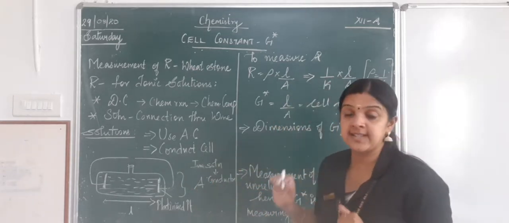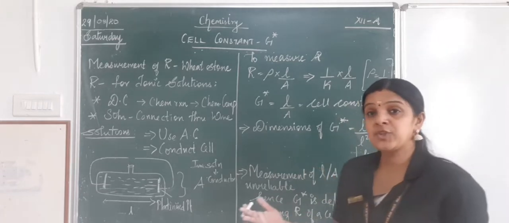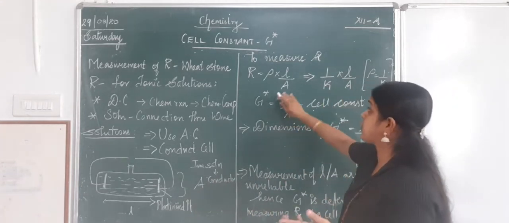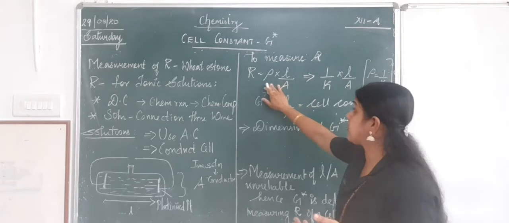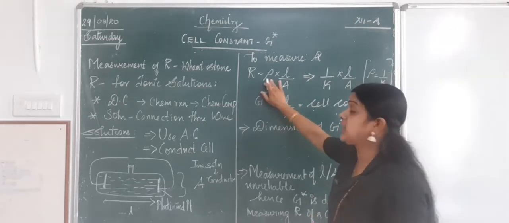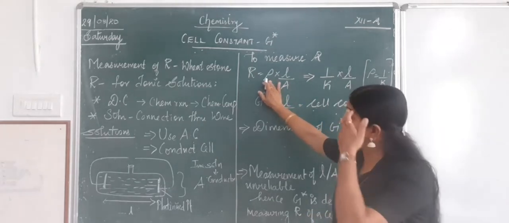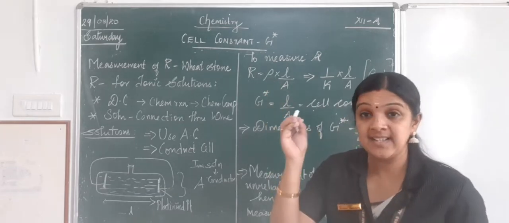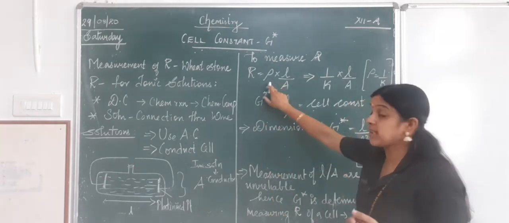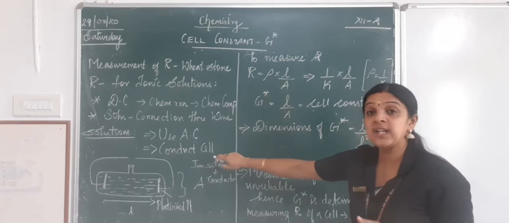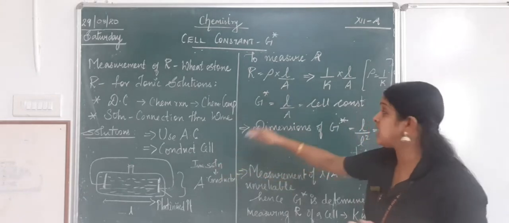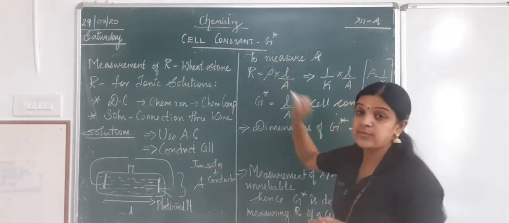Now, to measure the resistance, how do we measure the resistance? We know R is proportional to L by A, and to remove the proportionality, we use the proportionality constant, that is rho, which we call resistivity. But now, since we are dealing with conductivity and conductance, I want to remove this resistivity.